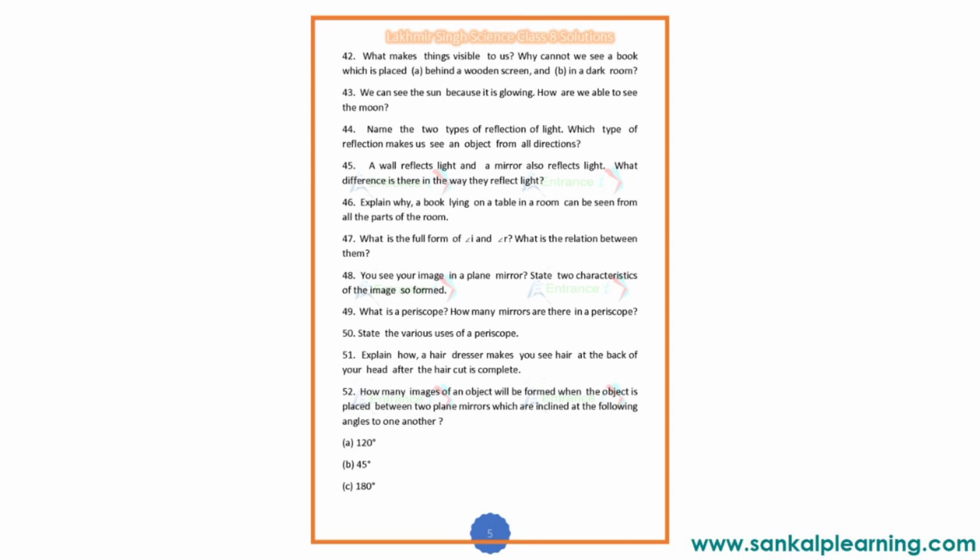Then name two types of reflection of light, that is regular and diffused or irregular reflection. Which type of reflection makes us see an object from all directions? Irregular reflection. So name the two types.